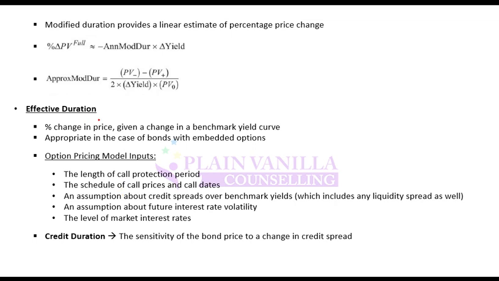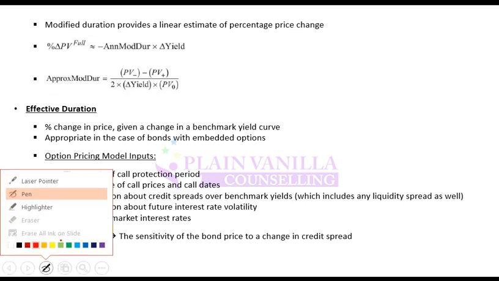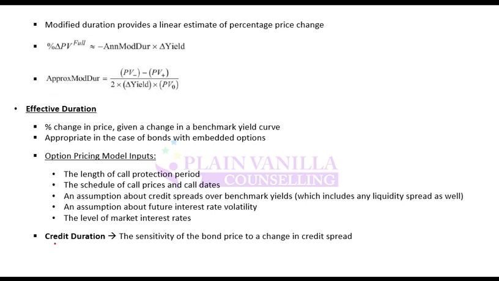If it is effective duration, it is percentage change in price with respect to change in benchmark interest rate. If it is modified or Macaulay duration, it is percentage change in price with respect to change in yield of the bond itself, and that is again an estimate. If it is percentage change in price with respect to credit spread, then it is known as credit duration. But you wouldn't see credit duration being used often. Generally, conversation will be around effective or modified duration.